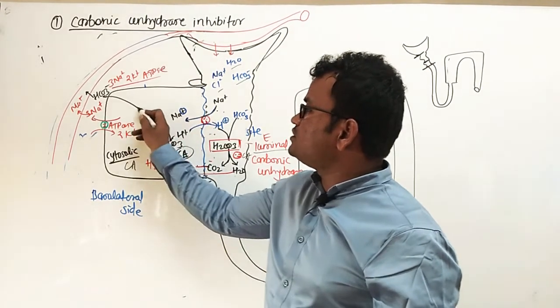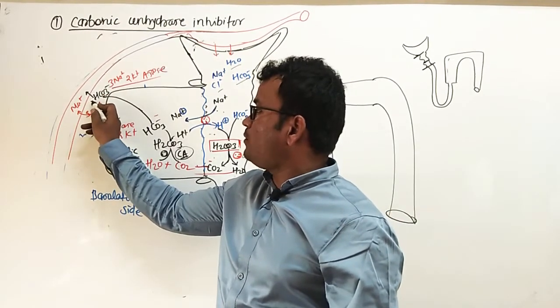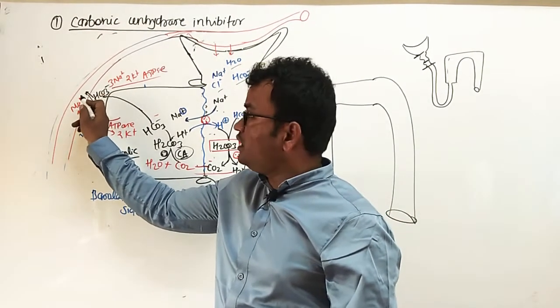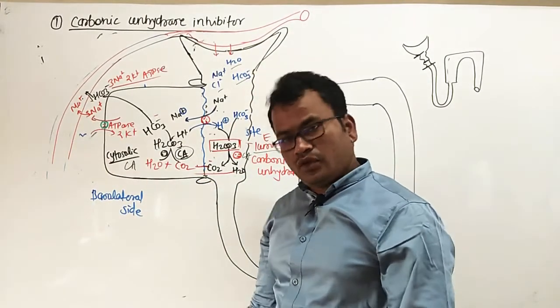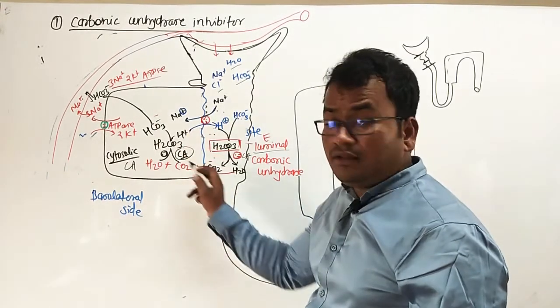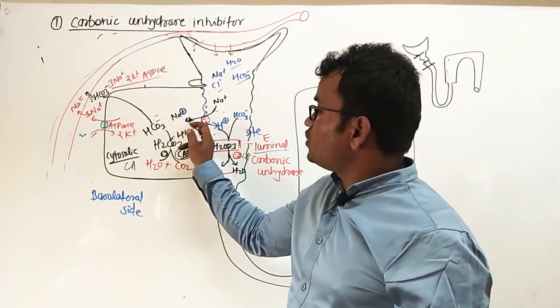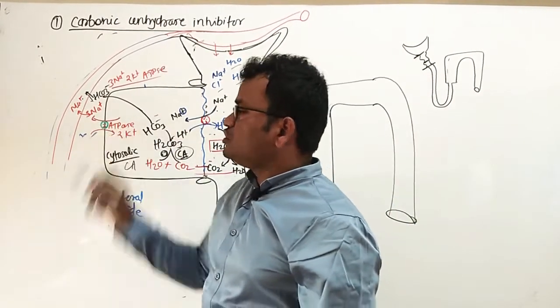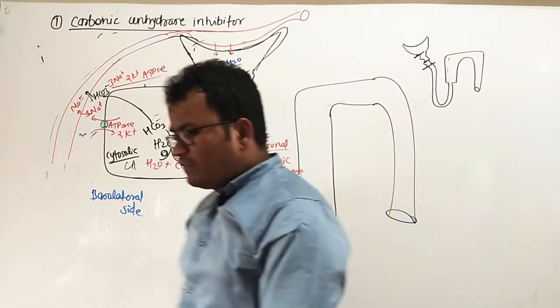This HCO3 minus is then transported towards the intercellular space. From the intercellular space, it goes into the efferent arterioles. Next, this H plus is again circulated for the reabsorption of sodium, and this sodium is also transported by the 3 sodium 2 potassium ATPase pump.